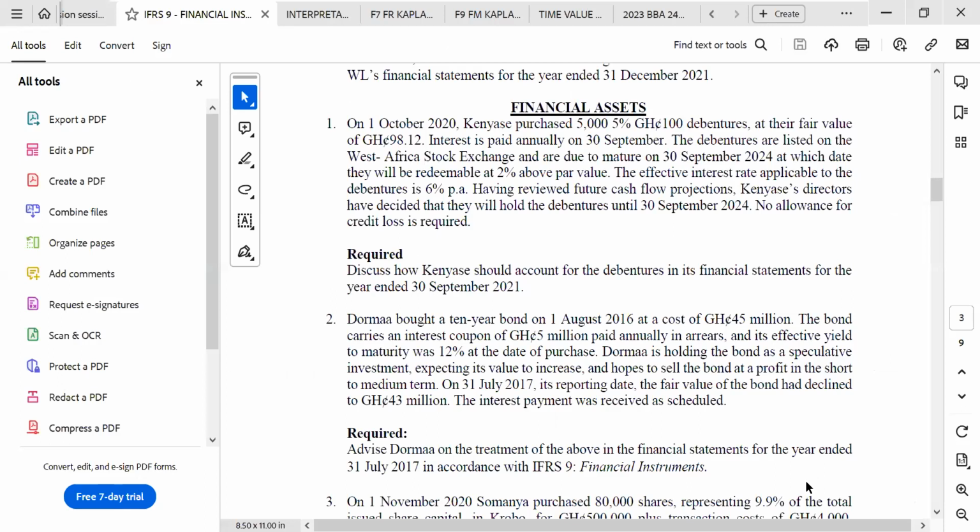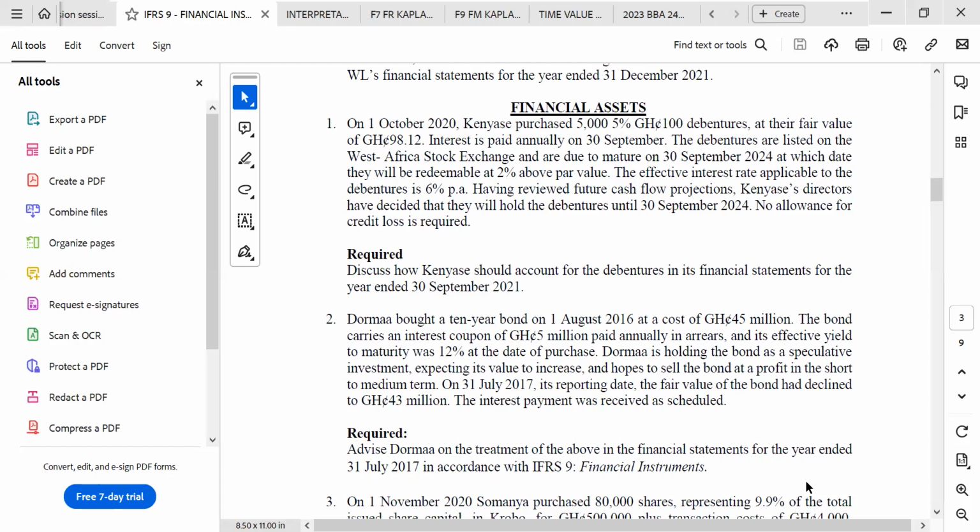Okay, let's look at the 2 and C. Doma bought a 10-year bond on 1st August 2016 at a cost of 45 million. The bond carries an interest coupon of 5 million paid annually in arrears, and its effective yield to maturity was 12% at the date of purchase.